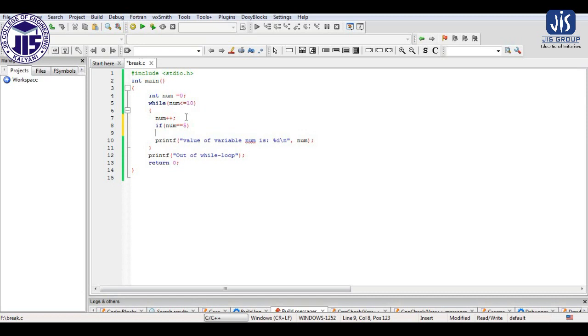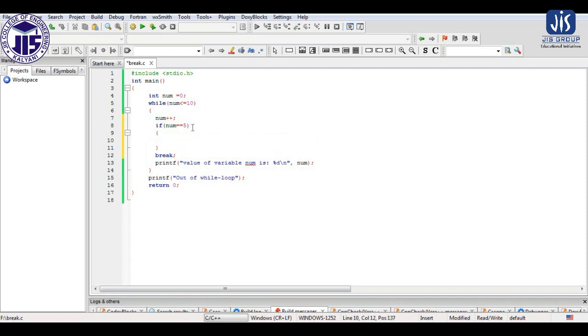The break statement will only get executed if the value of num is 5. But when the value of num is 1, 2, 3, 4, the break statement will not get executed. So let me run the program. What happens?